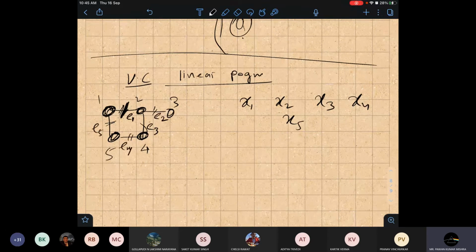I am saying that for e1, x1 and x2 are the two variables. So x1 plus x2 is there. I am saying each variable should be either 0 or 1. Variable can be 0 or 1.